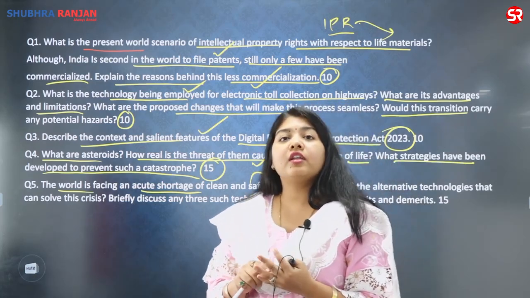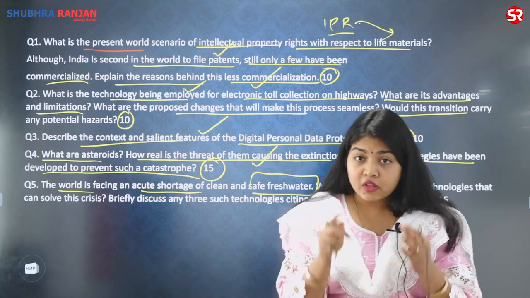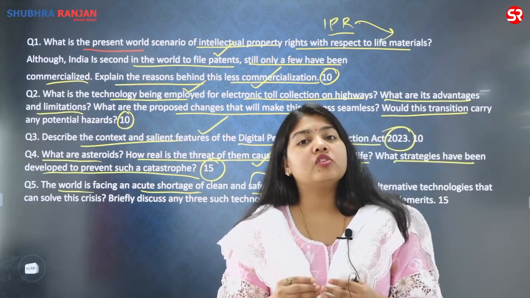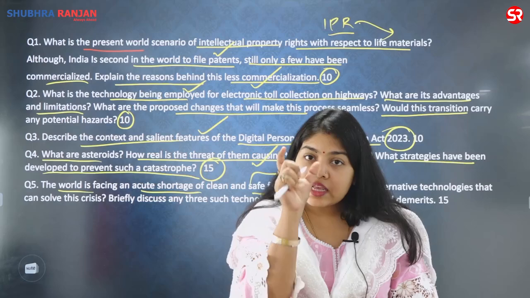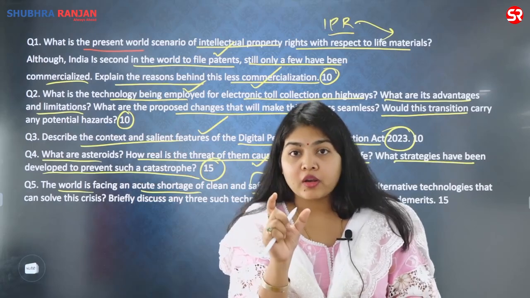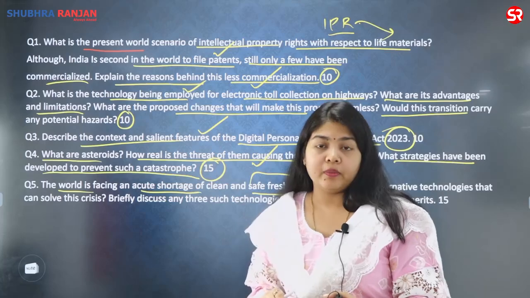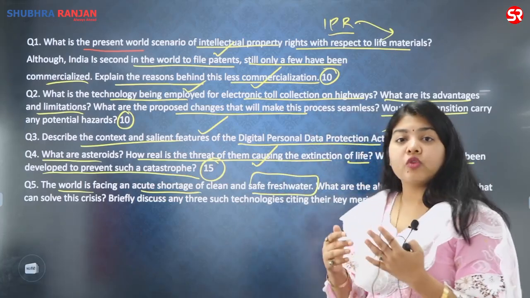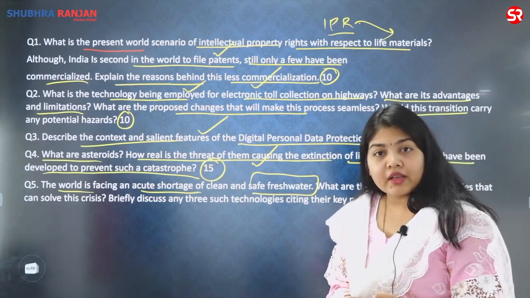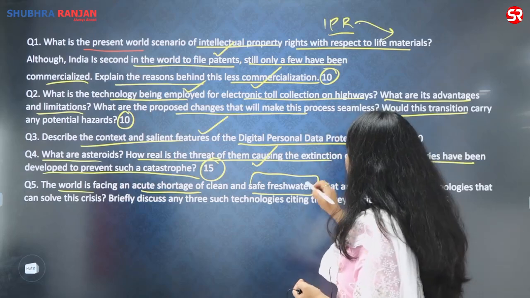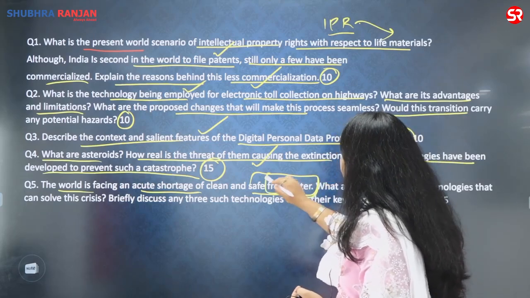In fact, if I recall, 2 years back in the economic survey, there was a lot of focus on the conservation of groundwater as a major source of fresh water. So this theme of fresh water is very, very important. You have seen questions from this theme in GS paper 1 as well. So for those students who are preparing for the upcoming examination, who will be the aspirants in the upcoming years, you need to know that this is a very, very important theme.